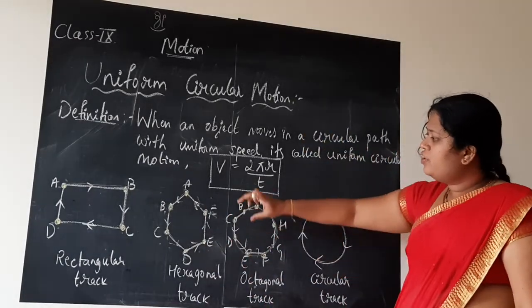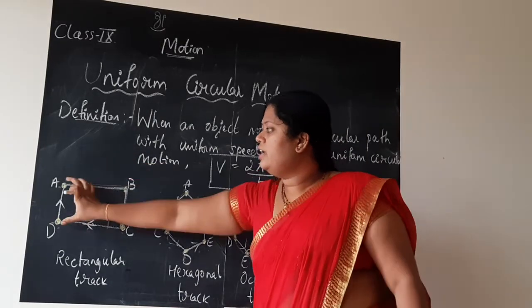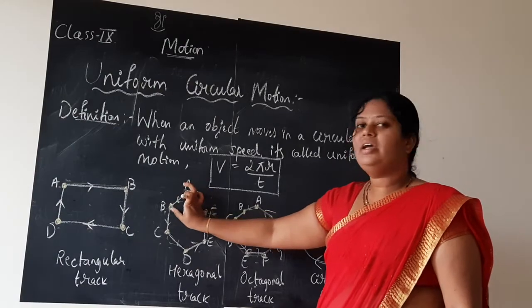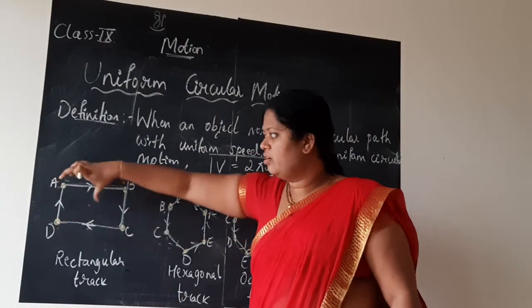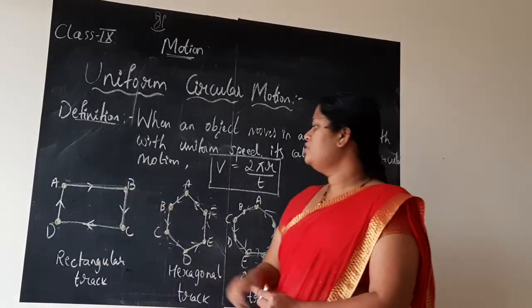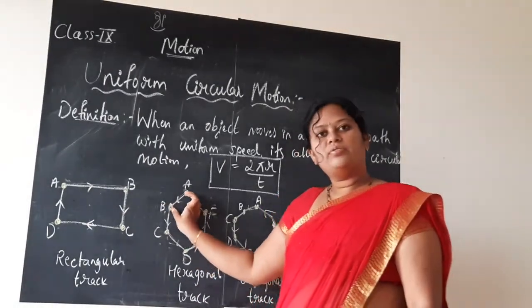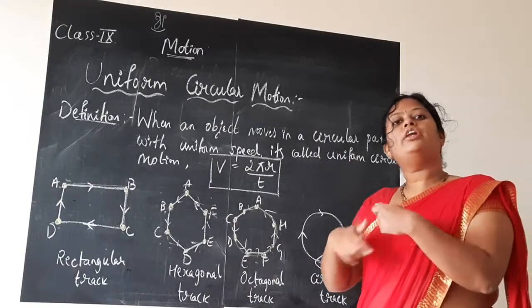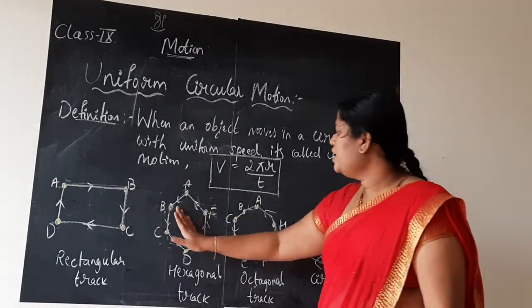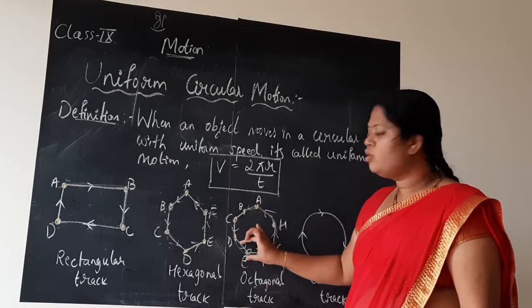Yes, no? See, this distance AD was so big in the rectangular track. If you consider one side, AB, so big it is in the case of rectangular. But in the case of hexagonal, it got reduced. The number of corners will be more if you go on increasing the number of sides. Compared to hexagon, in octagon it is still smaller.